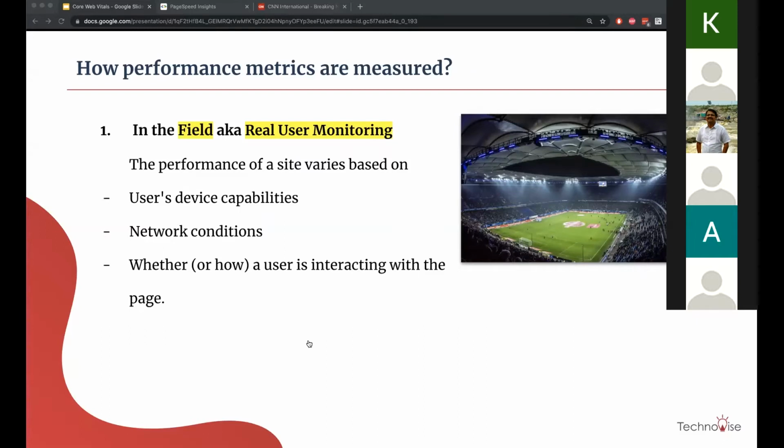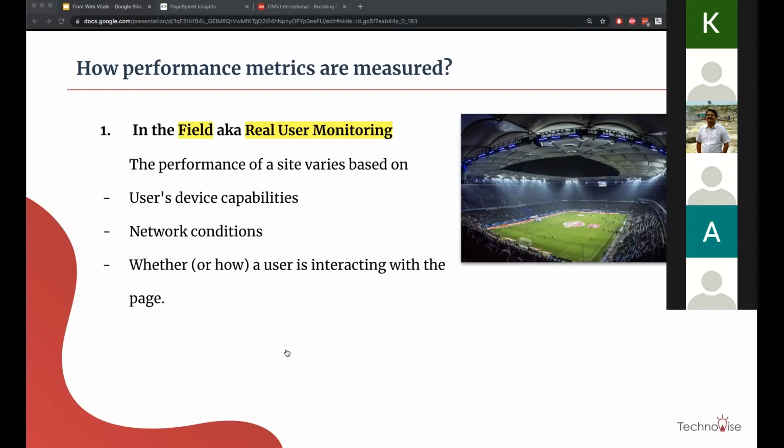Any questions on this? Yes. How do you do it? I mean, real user monitoring, how do you actually perform it? Okay, so there are two or three ways that Google Chrome does it. We will focus on that later as well. We will list down the specific tools and then we can discuss that. Sure. So this is in the field.